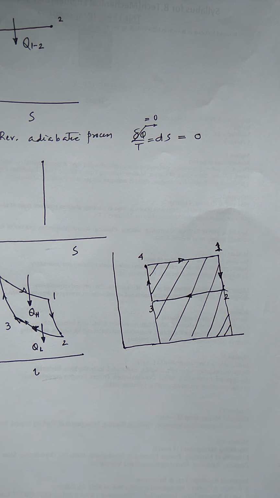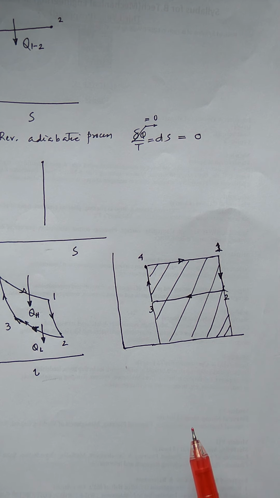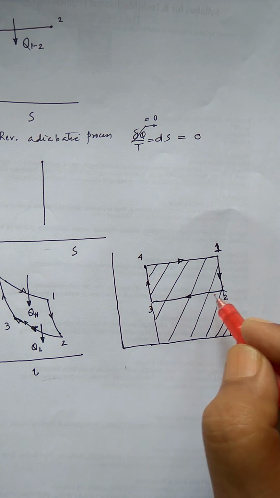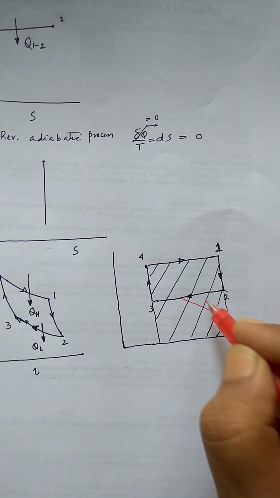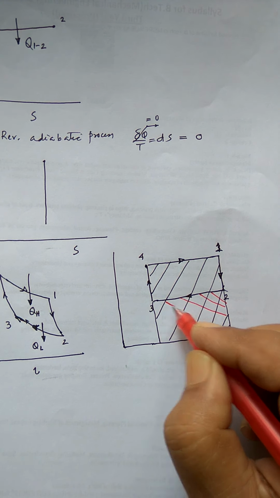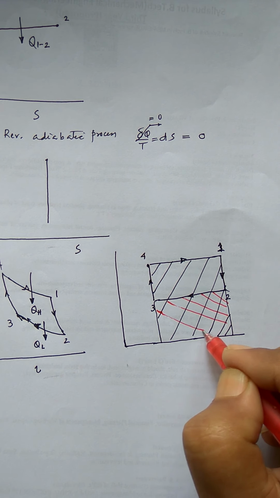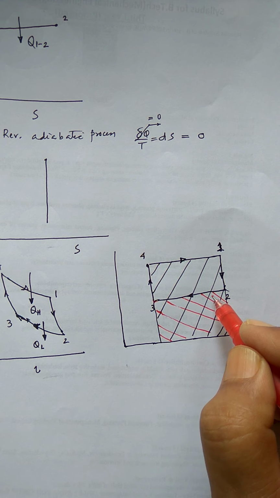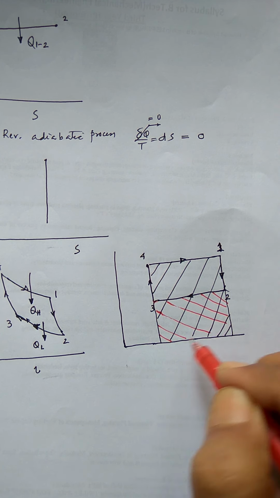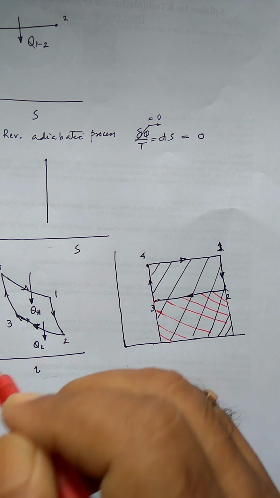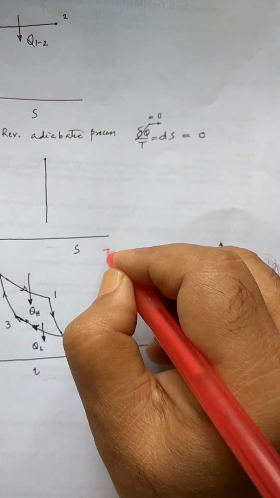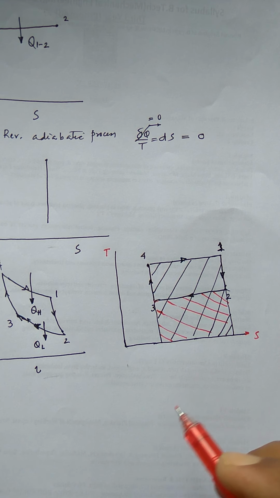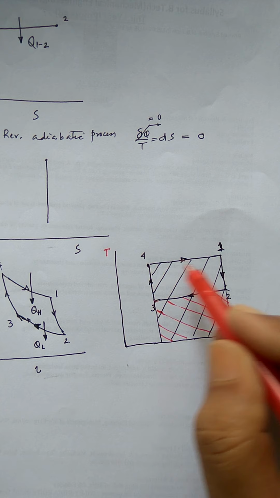And the heat rejected during the process 2 to 3, the isothermal process, is the area under this curve. You can see that this integration value is negative because it is going in the reverse direction. I must put this as T and this as S, which I should have done earlier. So the net heat addition is this.